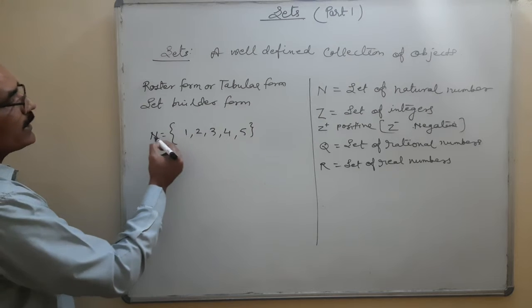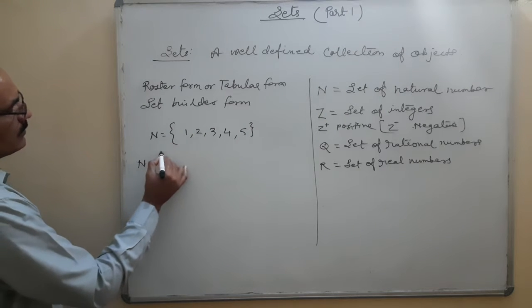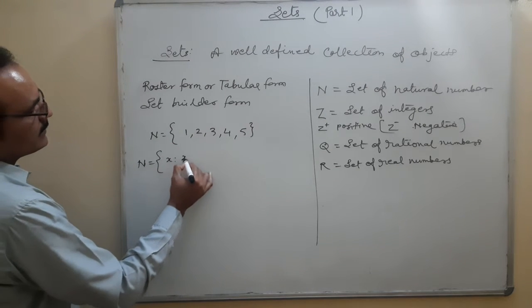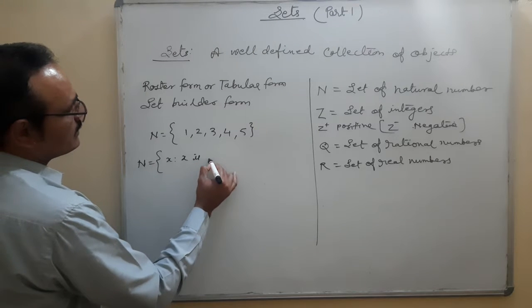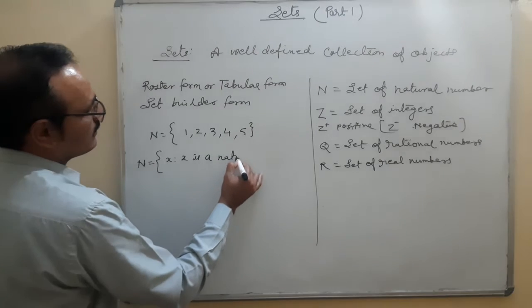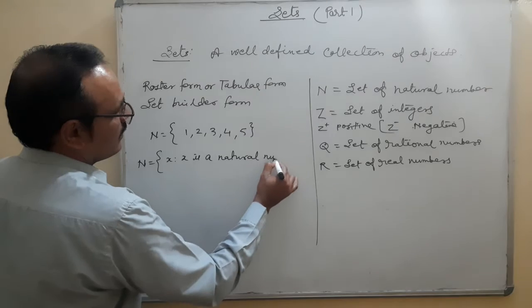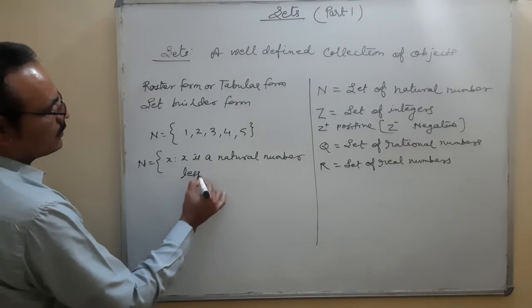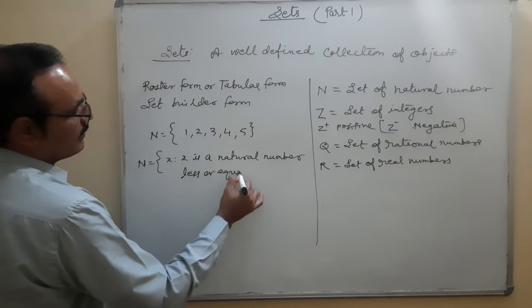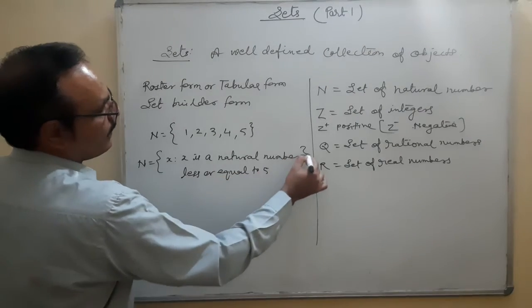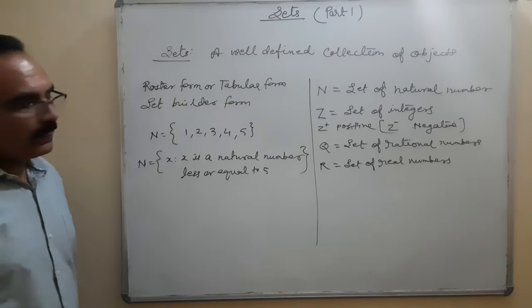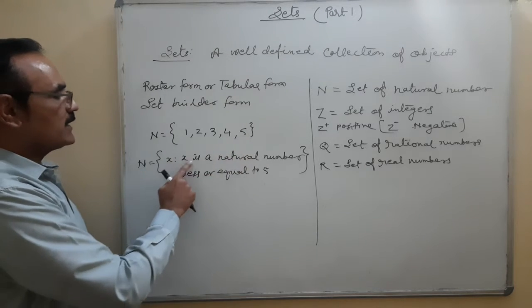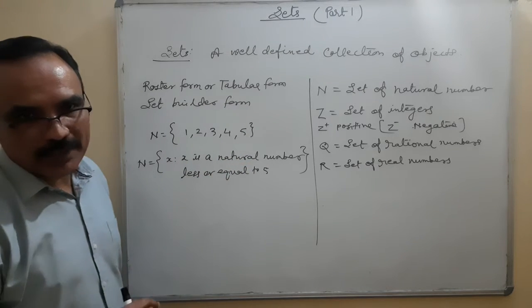Second, if I want to write the same thing, N is equal to {x such that x is a natural number less than or equal to 5}. Both things are the same.